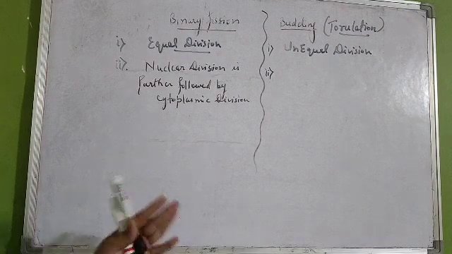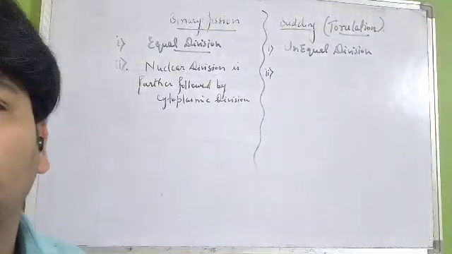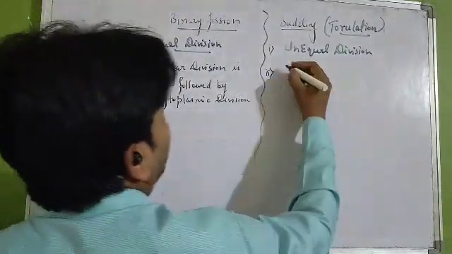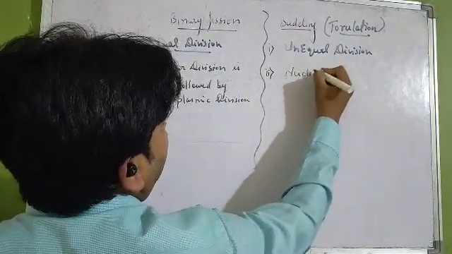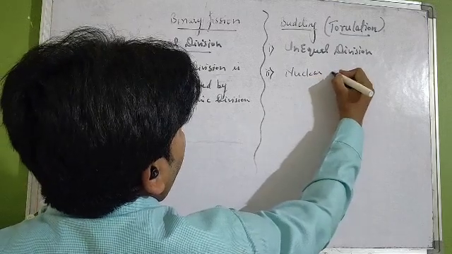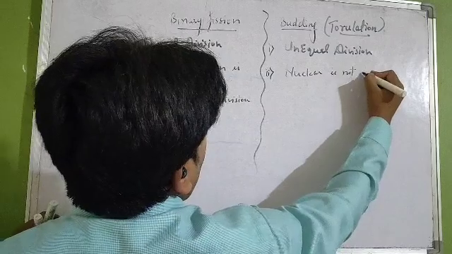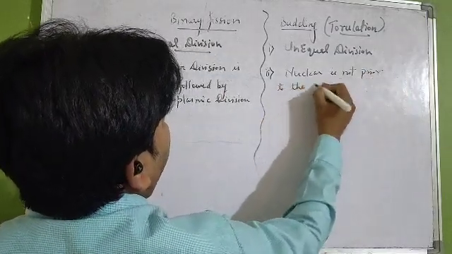It cannot be said that nuclear division will take place prior to the formation of the bud. Is that clear? So here the nuclear division is not prior to the formation of the bud.